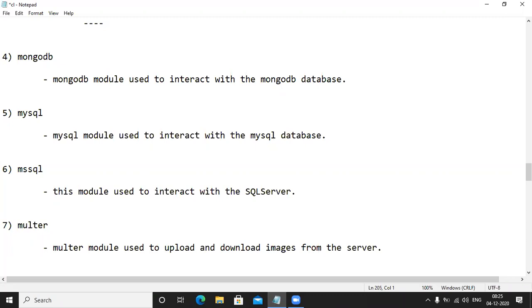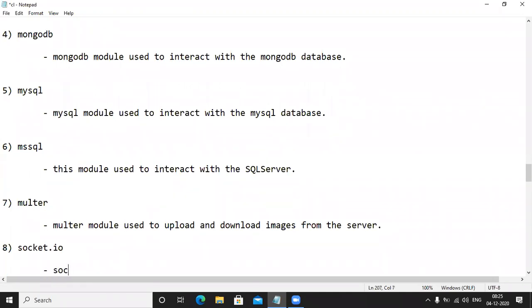Next one. Have you heard about the socket.io module? Yes, for networking. Very, very important. The socket.io module is used to implement the chat applications. You know the chat applications, WhatsApp and these kinds of chat applications are there, right? See this one, it is used to implement the chat applications.